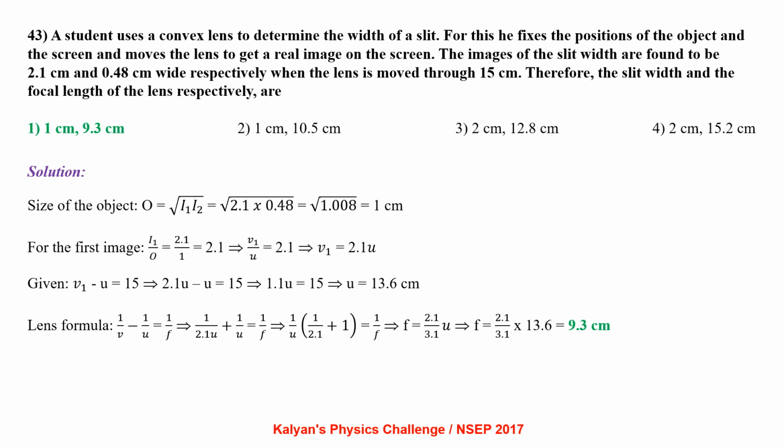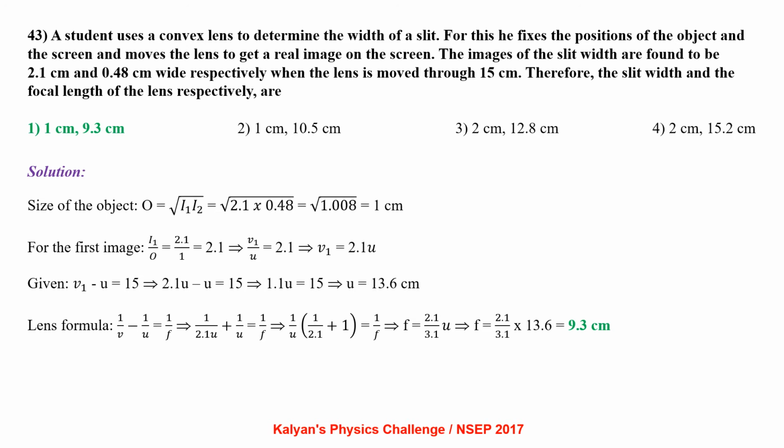Therefore, the slit width and the focal length of the lens respectively are: size of the object O equal to root I1 I2, that is root of 2.1 into 0.48, which is 1 cm. For the first image, I1 by O equal to 2.1 by 1, that is 2.1, which also can be written as V1 by U. Here we are writing the formula for magnification equal to 2.1, so V1 equal to 2.1